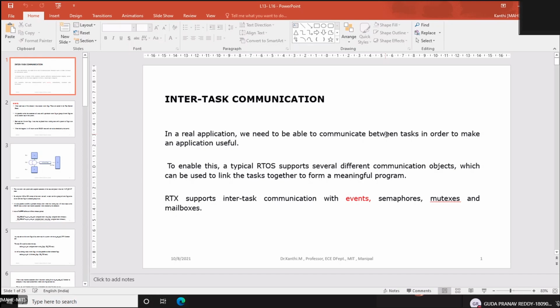We will also see the various types of scheduling. Maybe we'll not be able to see all the different kernel objects like semaphores, mutex, etc. Those we shall see in the coming classes. Today I'll discuss events, which is one of the kernel objects we use for intertask communication, and also the types of scheduling supported by the RTX.